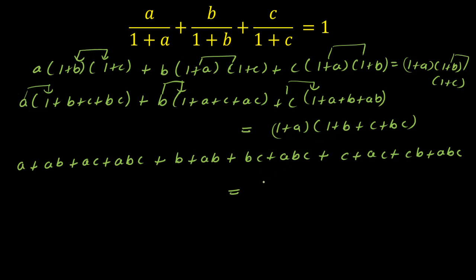So with 1 I'll get 1 plus b plus c plus bc, plus with a I'll get a plus ab plus ac plus abc.